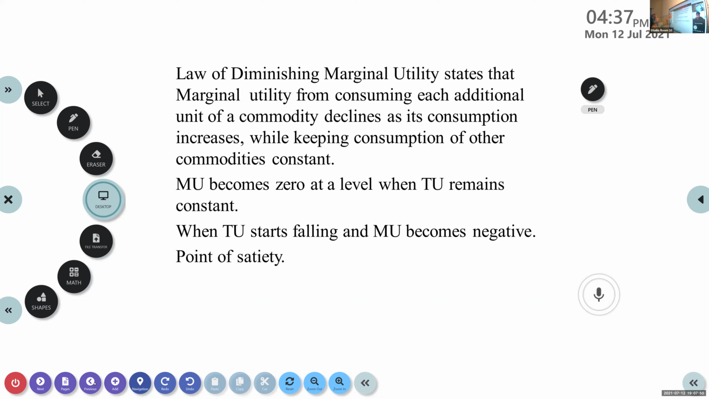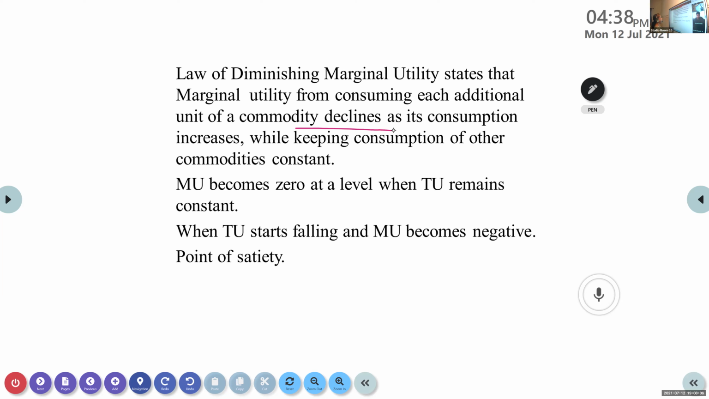Yes. So the law of diminishing marginal utility states that as we consume more and more items, what happens to the marginal utility? It declines as its consumption increases. At the same time, one more thing we have to keep in mind: consumption of other commodities is constant. We are not consuming anything else at that time. We are consuming only one commodity, and as you go on consuming, marginal utility decreases. That is what you mean by the law of diminishing marginal utility.